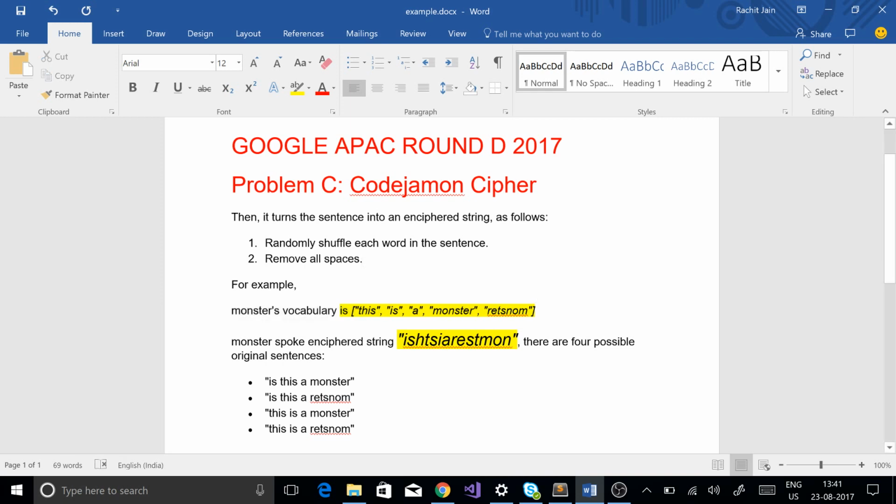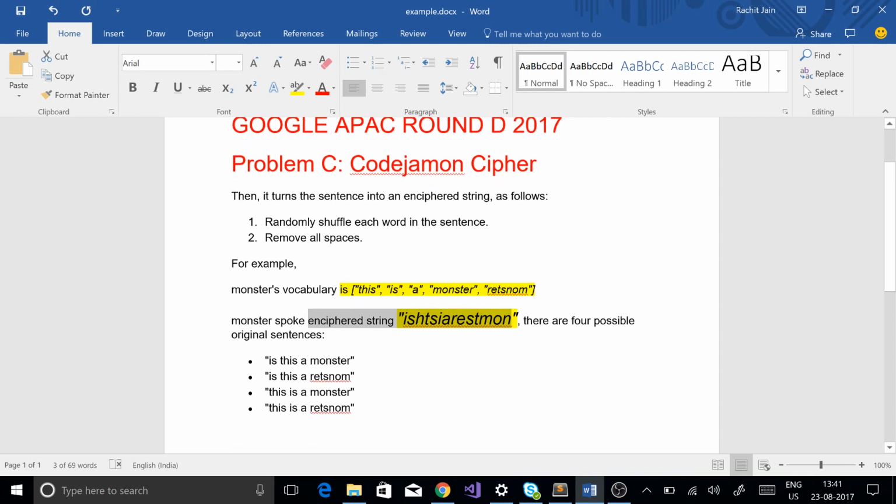But what happens is that once a sentence is formed, each word is randomly shuffled, and then all the spaces are removed, and that is the enciphered string which is given to us. We have to look for the number of possible ways in which we can decode this enciphered sentence.